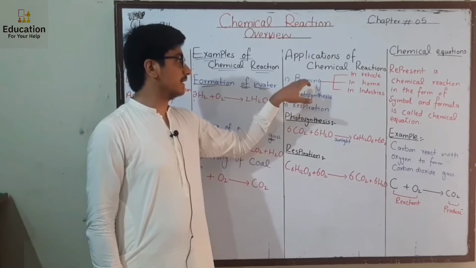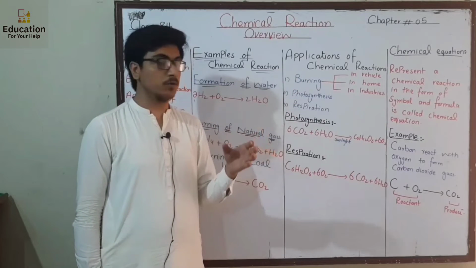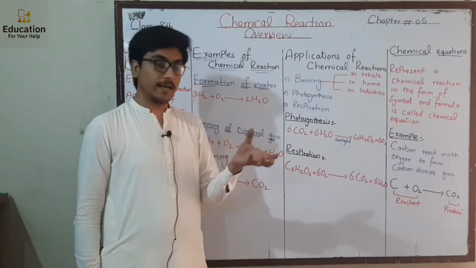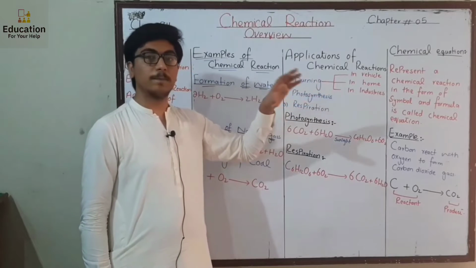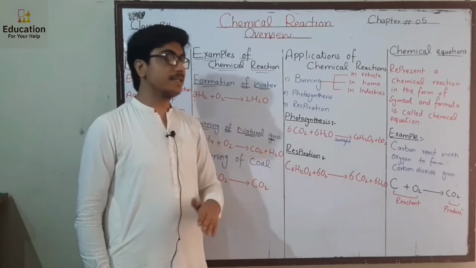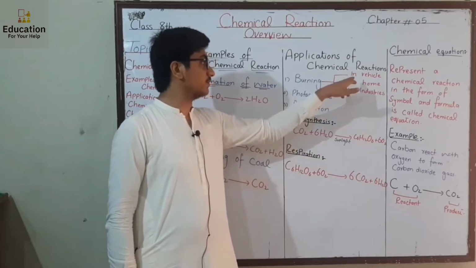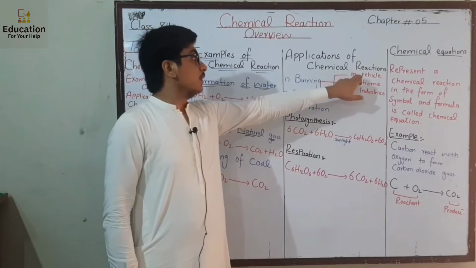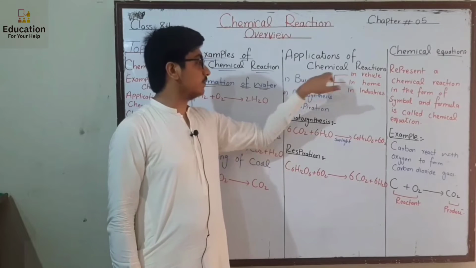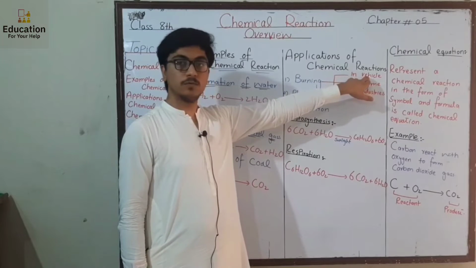When the process of burning occurs in the engine, the fuel burns and gas is produced, which puts pressure on the piston. When the pressure is put on the piston, the wheel is able to move. That's why our vehicles move.